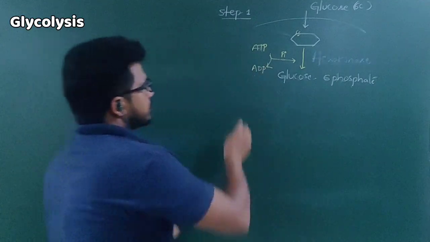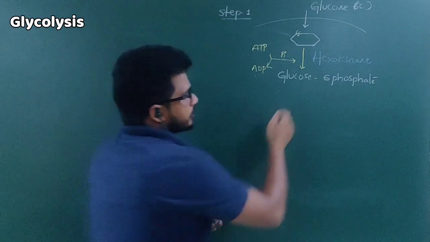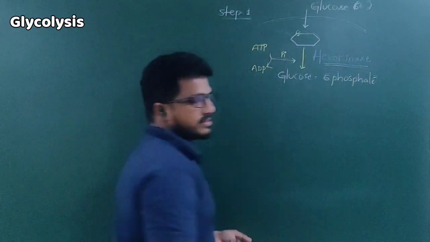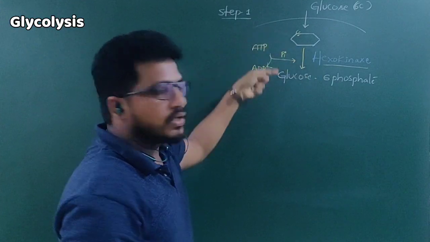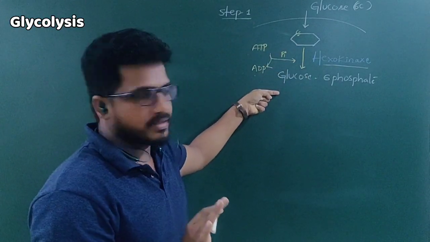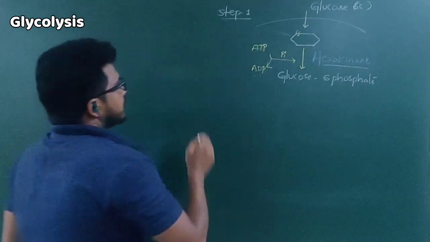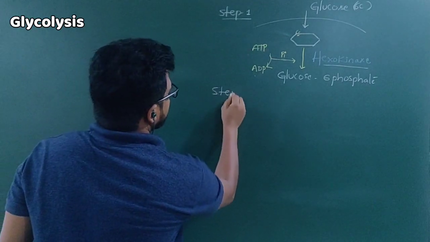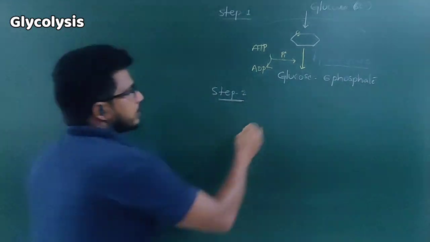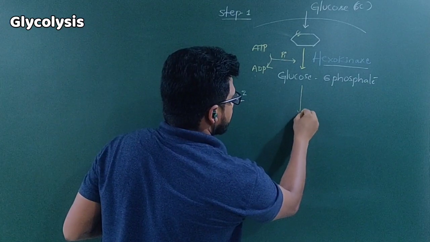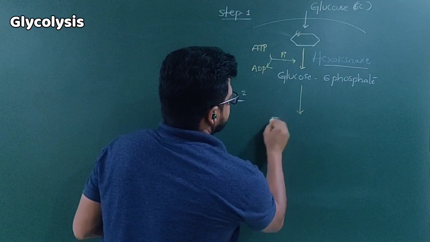Fine. So this is step 1. In step 1, what is the enzyme utilized? Hexokinase. Hexokinase helps turn glucose into glucose 6-phosphate. That's it. Here one phosphate is added from the ATP. Now step 2. In step 2, glucose 6-phosphate becomes fructose 6-phosphate.